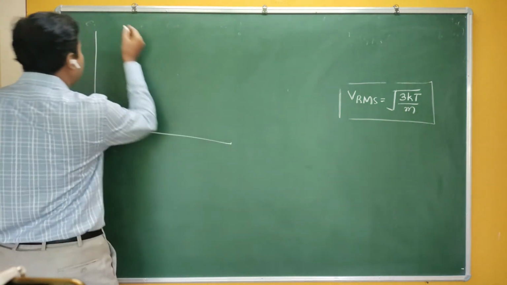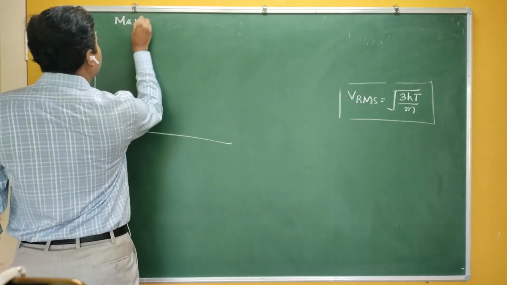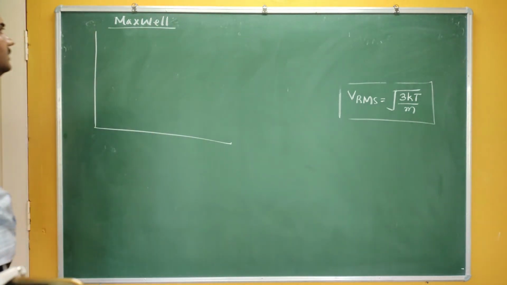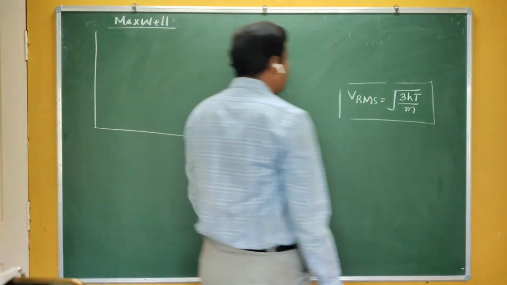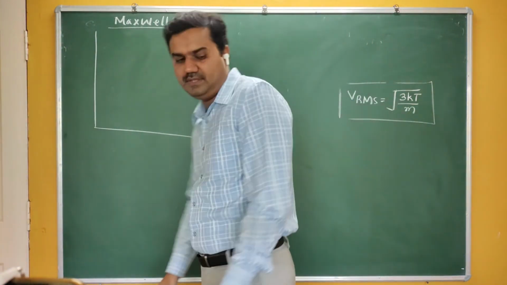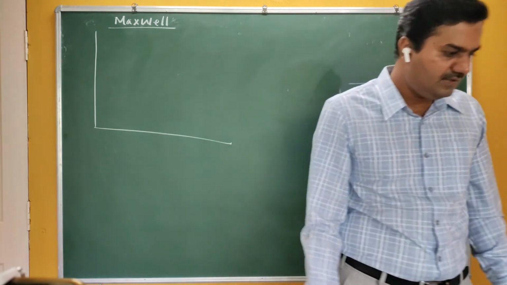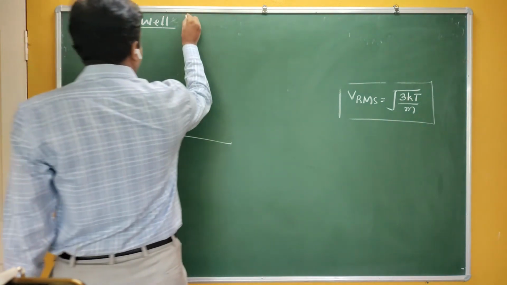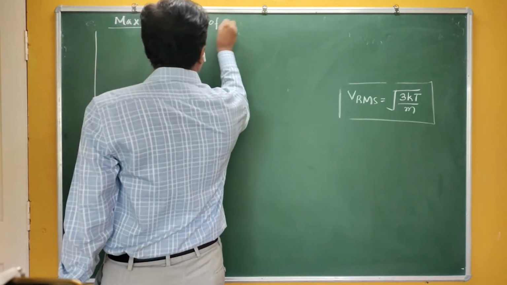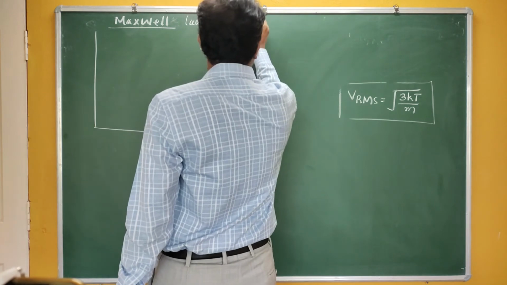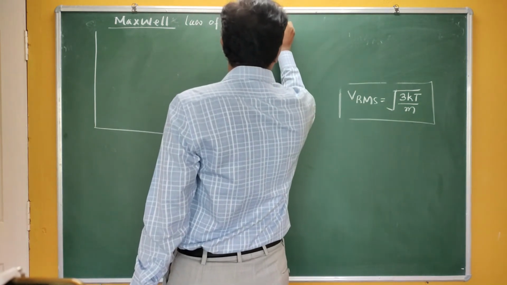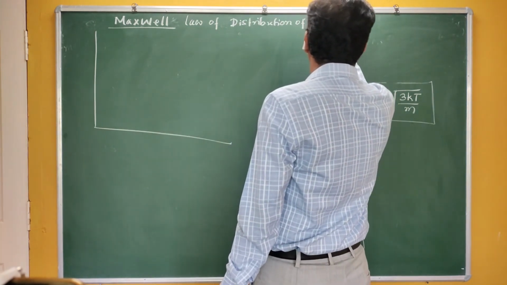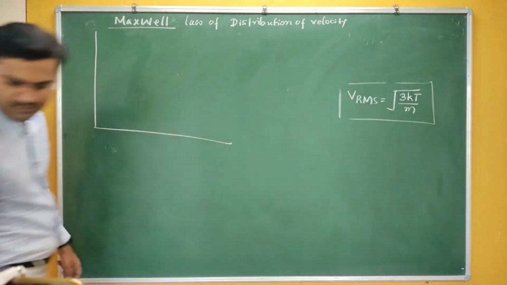One discussion is given by James Clerk Maxwell, a pioneer scientist in quantum mechanics as well as in statistical thermodynamics. This one is very famously called Maxwell's law of distribution of velocity. Maxwell law of distribution of velocity.